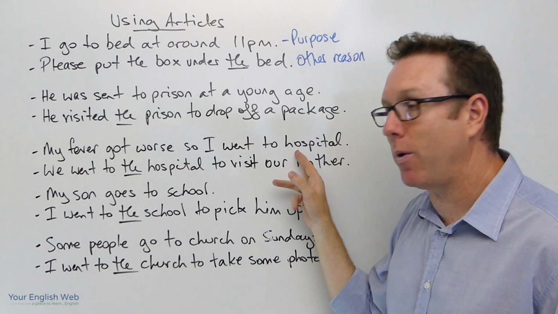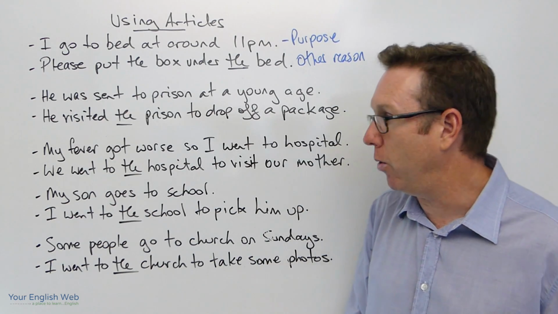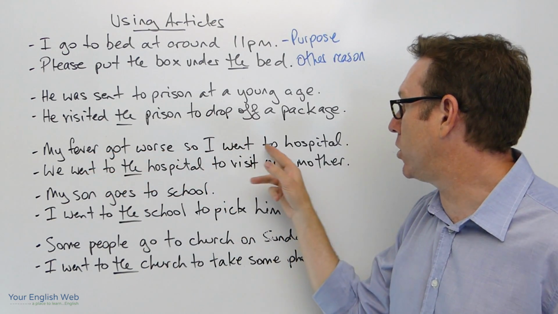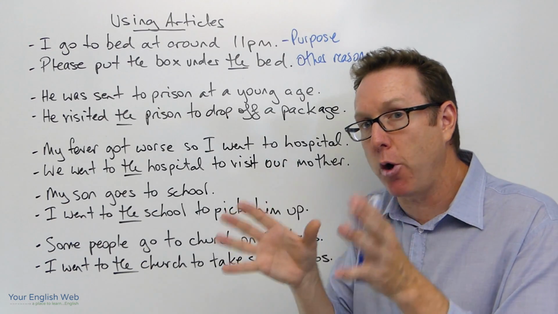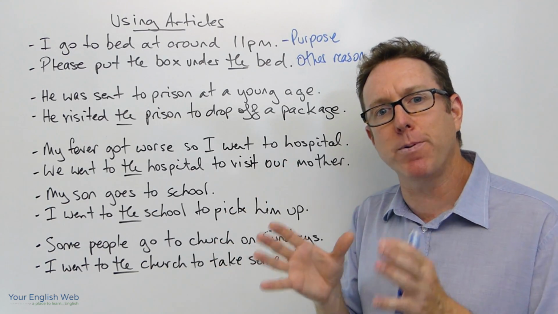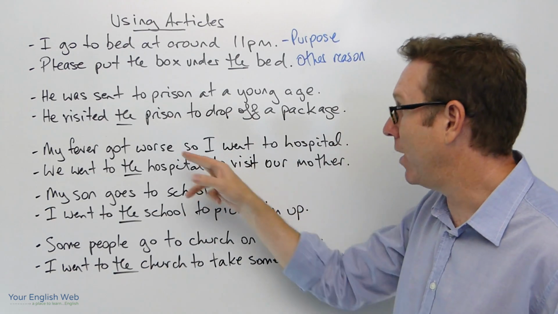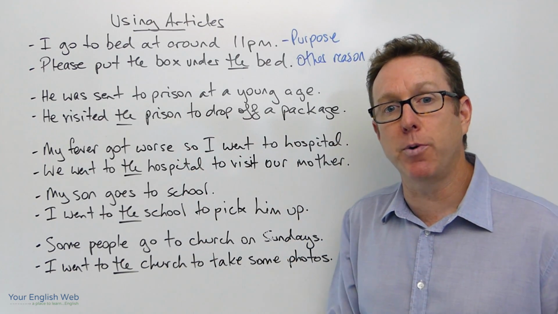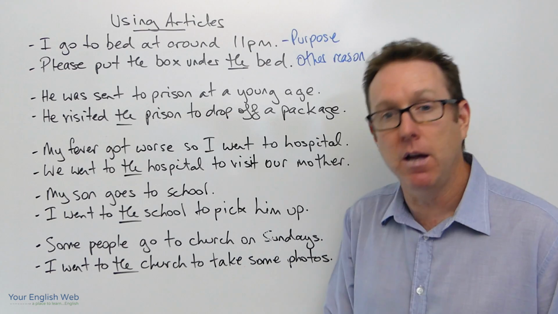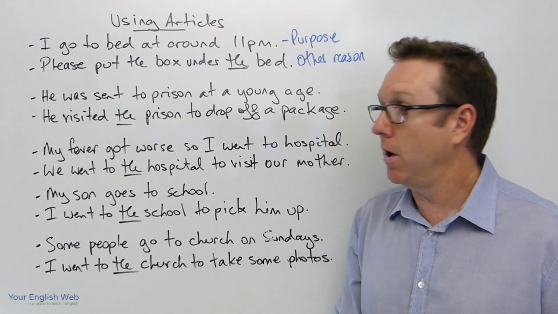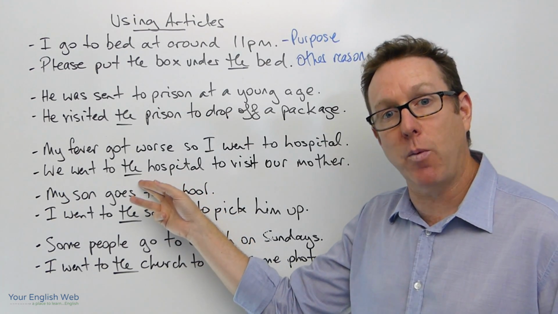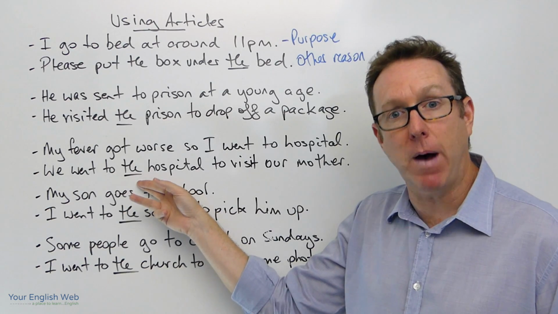The third example with hospital, the same rule. My fever got worse, so I went to hospital. What is the purpose of a hospital? The purpose of a hospital is to make you better. So, if you go to hospital in order to get better, then we don't need to put the article. But here, the reason I went to the hospital was to visit my mother.